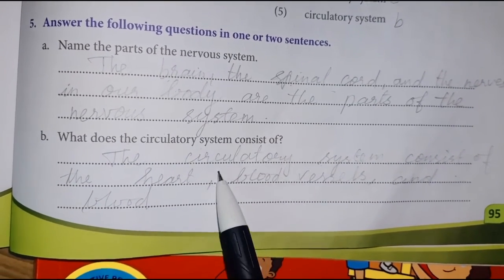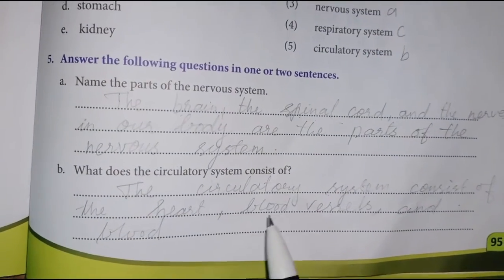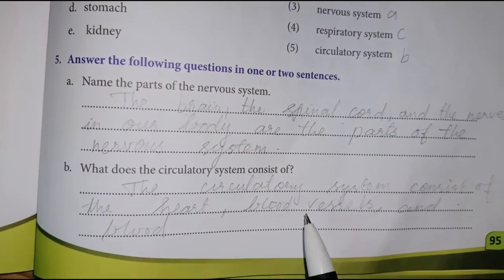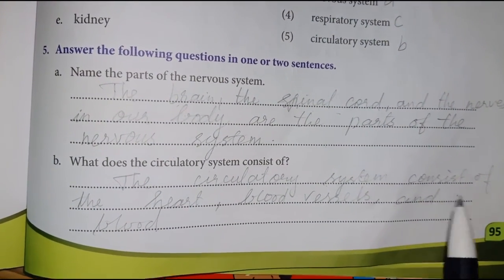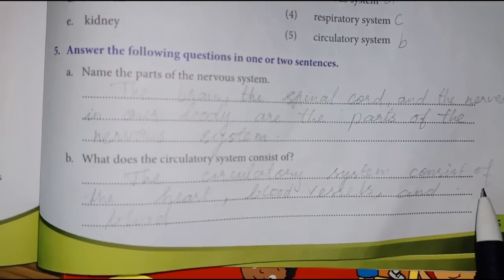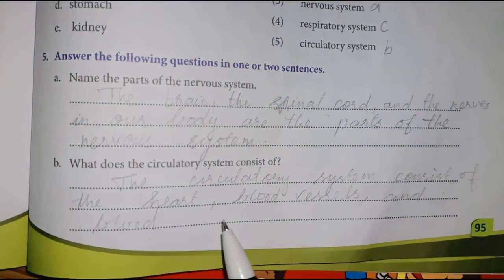The circulatory system consists of the heart, blood vessels and blood.